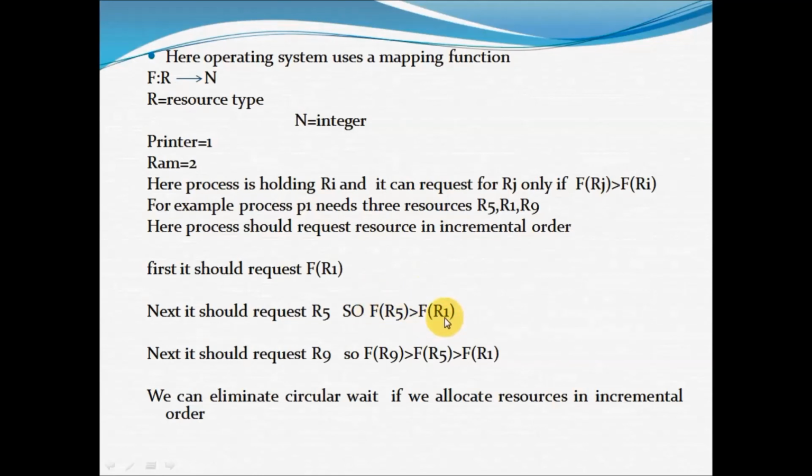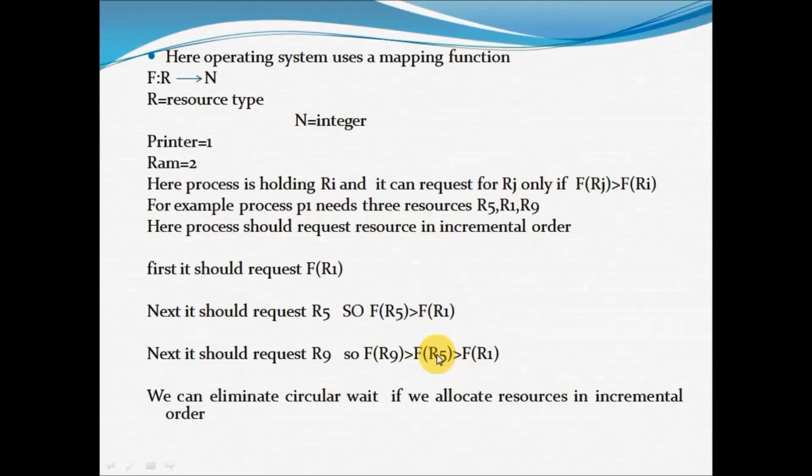This is nothing but an incremental order. First I requested f of R1, then I am requesting f of R5. Next, what is the last resource? F of R9. Now I am requesting the f of R9, the last resource. Condition satisfied here also. F of R9 is greater than f of R5. Again, f of R5 is greater than f of R1. Getting, guys? Whatever resource I am requesting, that is f of Rj, here f of R9 is greater than f of R5, the previous resource.